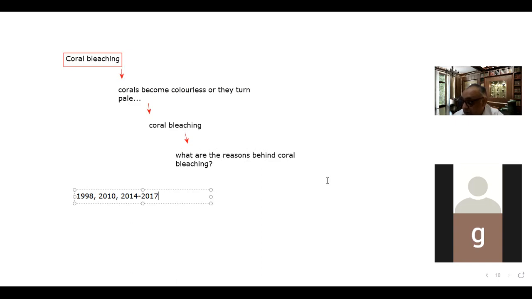Now the point is, what is the reason that these coral bleaching events happen? When coral bleaching happens, it is termed a loss of corals, and it may lead to death of corals also. So it is important to note what the reasons behind coral bleaching are.